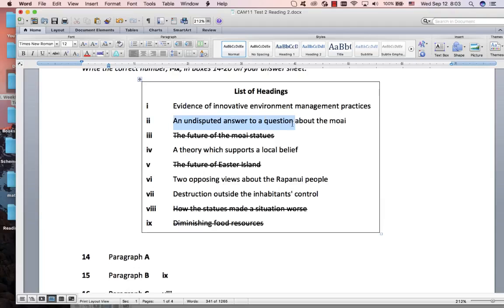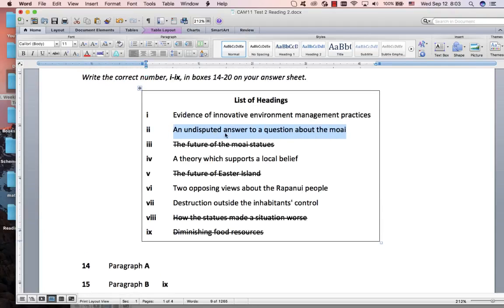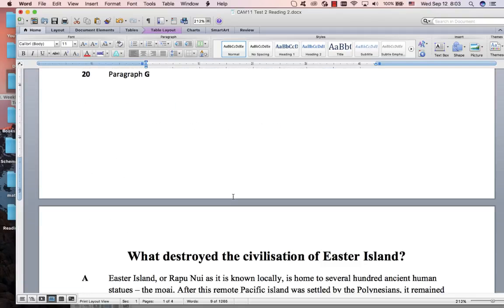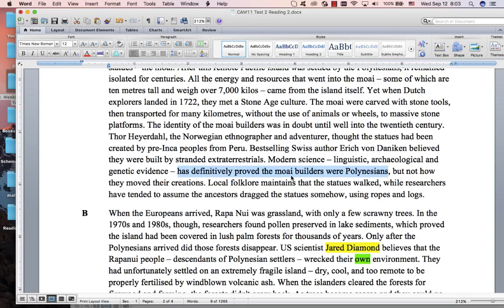So that basically just leaves us with this, and it's very difficult. An undisputed answer to a question about the Moai. What is the question about the Moai? Who built the statues? Undisputed means everybody agrees. There's no doubt. And that's it over there. Definitively proved, undisputed. Nobody disagrees. There is no doubt about who the builders were.